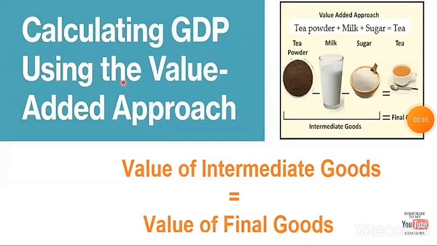The next method is the value added approach. In this, the value of intermediate goods is equal to the value of final goods. For example, take a cup of tea. It is a final good, but in that we can add the intermediate goods like tea powder, milk, sugar, etc. Each intermediate good, the tea powder, milk, sugar, adds value to the final output, that is the cup of tea. In the value added approach, the value added by each intermediate good is summed to estimate the value of the final good.